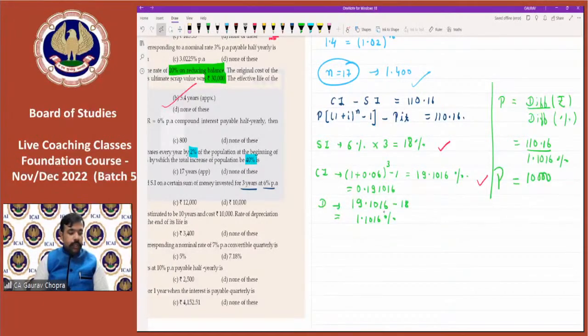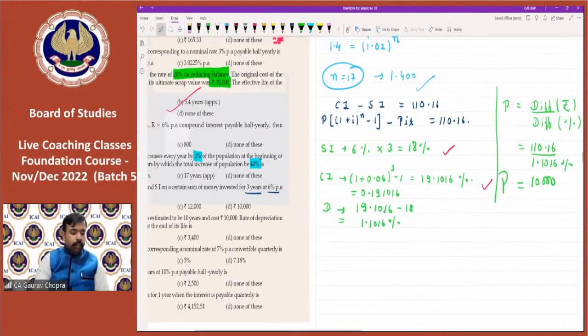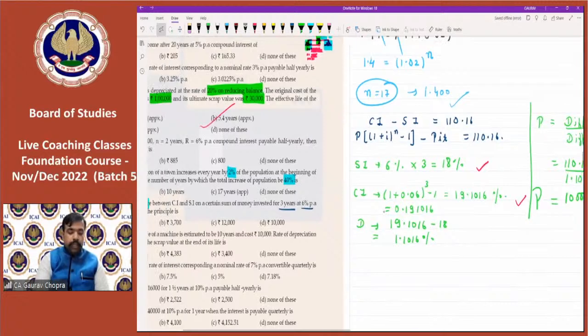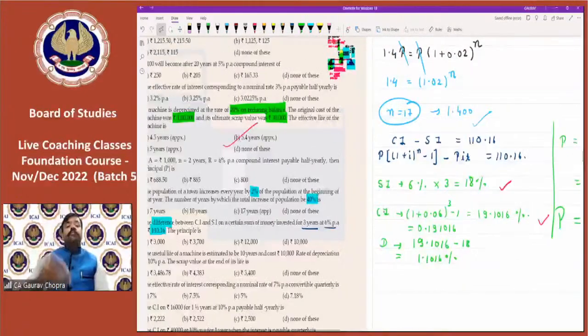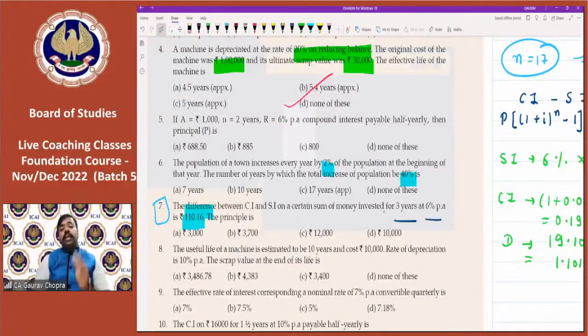Varda Fatima says, in the previous question, 1.4 कैसे आया? See, in that question, the question said the population increased by 40%. So if the current population is P, that is in terms of 1, then 1 plus 40% becomes 1.4. All right.